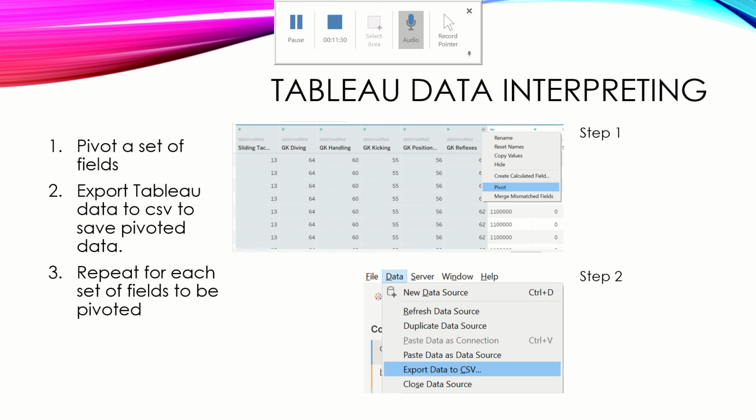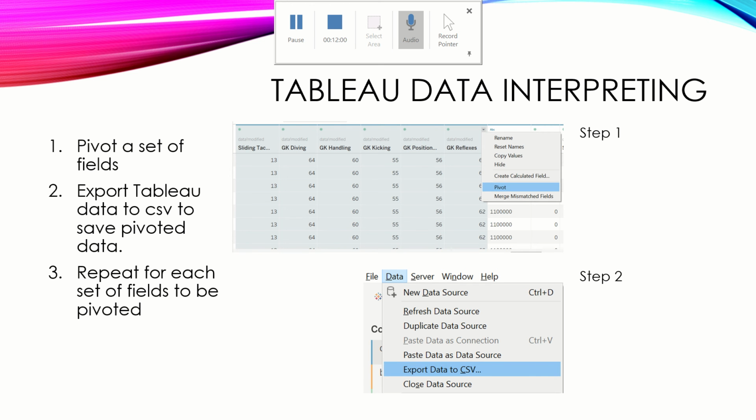However, I have two radar charts, which means I need at least two separate pivots or sets of pivot fields. Tableau only supports pivoting one field at a time, and the only way around that is to combine multiple data sources. So what I had to do is pick a set of fields, pivot it, save that, export the Tableau data to a CSV, and then use that as a separate data source and reconnect it back to my original data source.